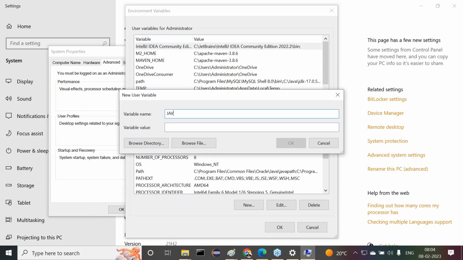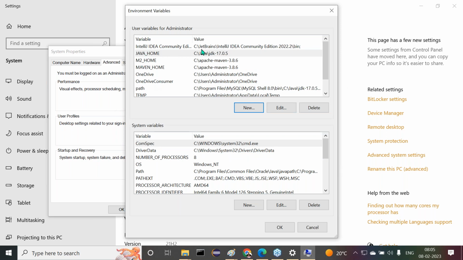Now let me create, what there? JAVA_HOME. Now here we have to provide up to JDK. Not required to provide up to bin. For path, bin. For Java home, up to JDK. Right. So now click on OK button.